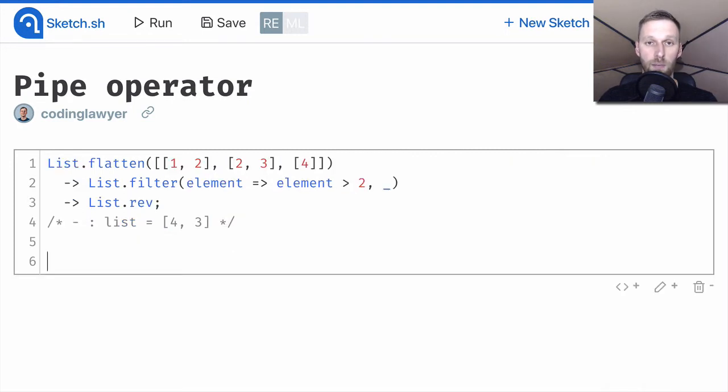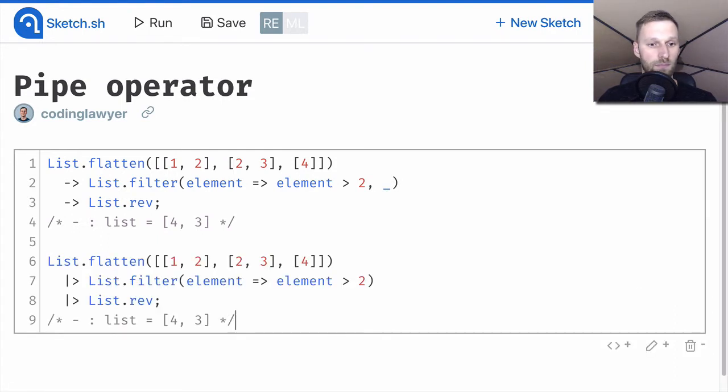There's a second type of a pipe operator in Reason. Let's take a look. This operator is written using a pipe and this greater than equality operator. And we can use it just as we use the pipe first operator. However, there's one difference.